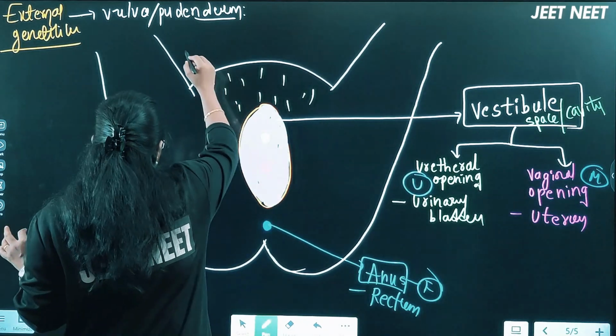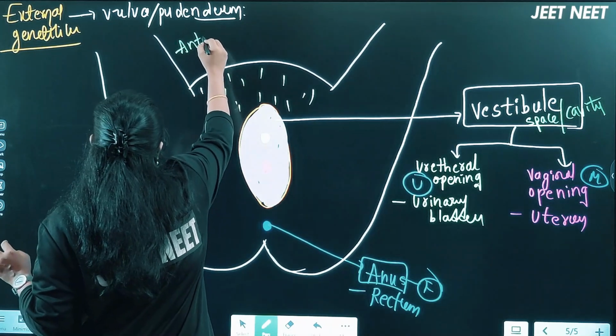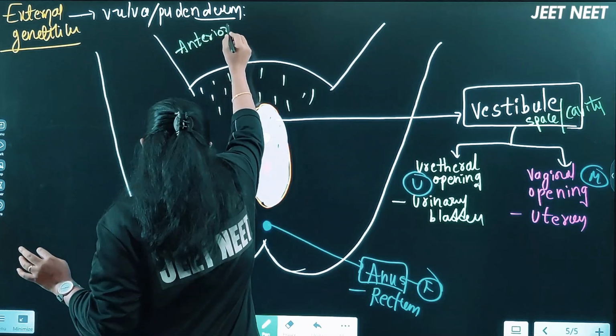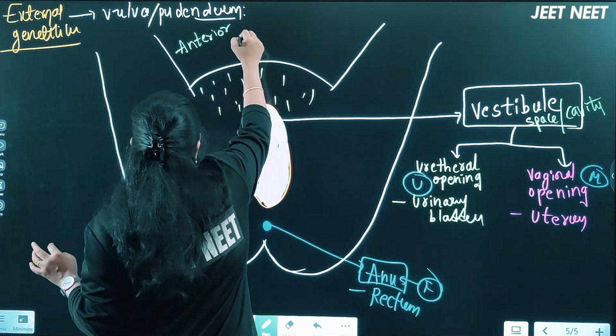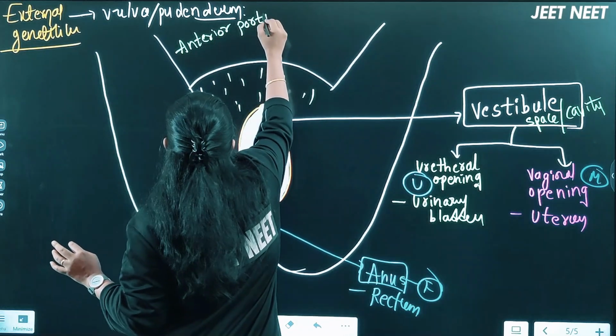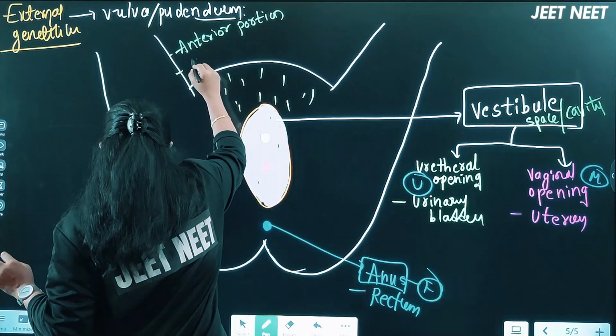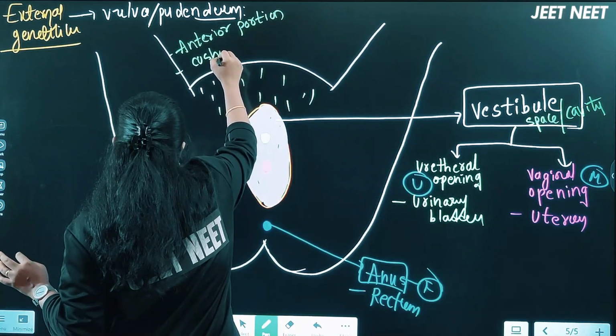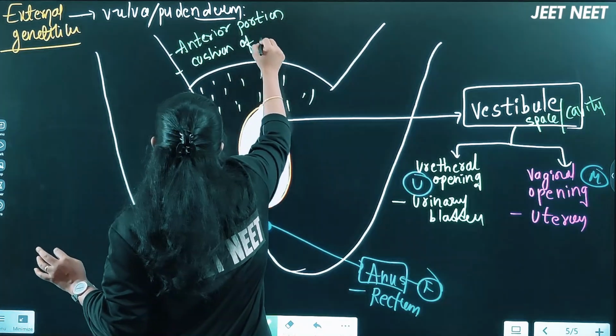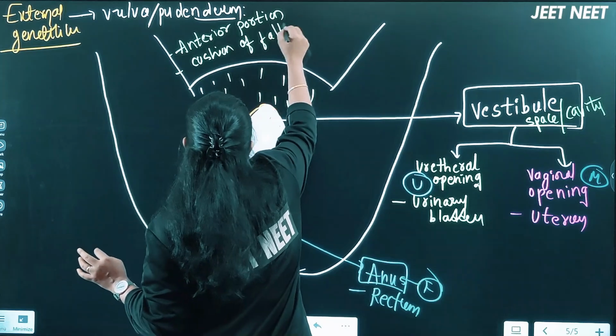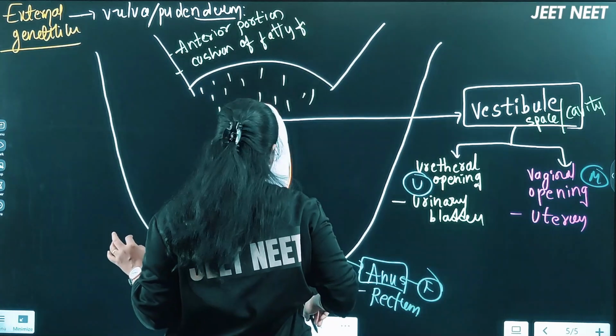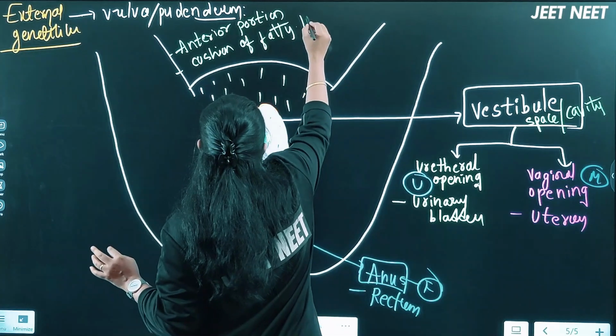Which is the anterior portion, majorly a cushion of fatty tissue, right?